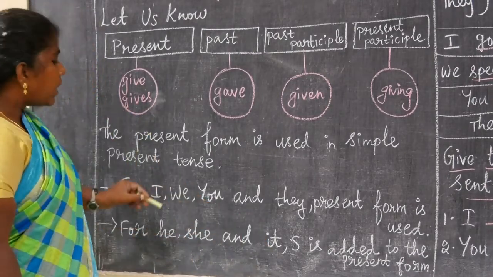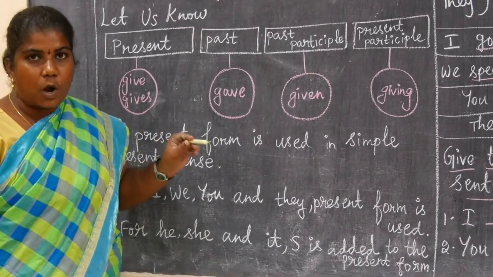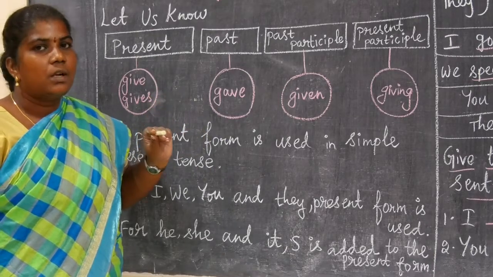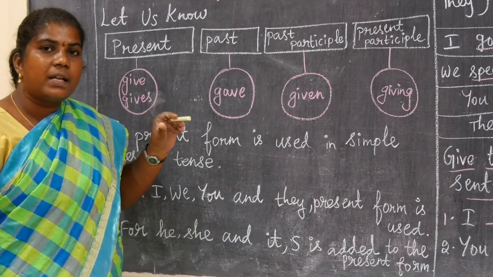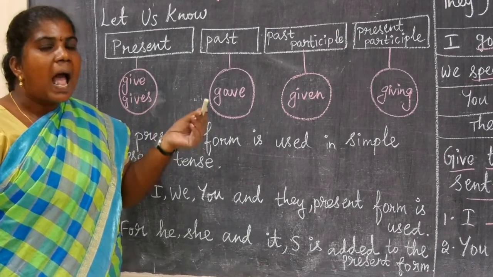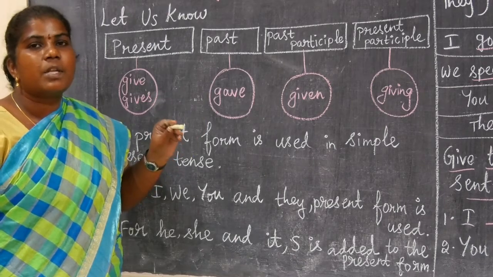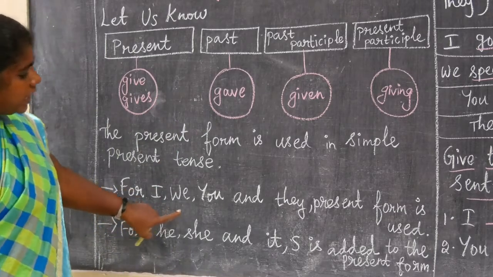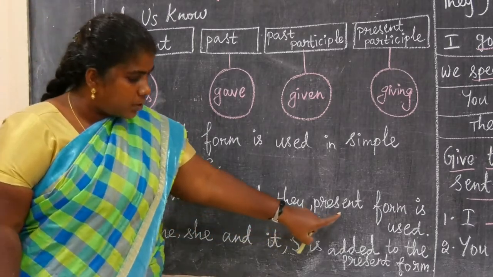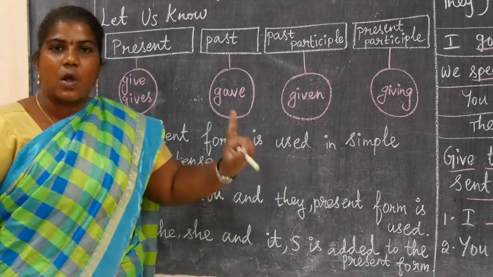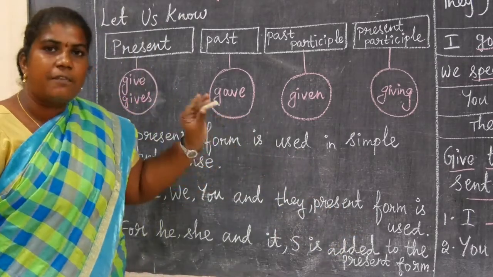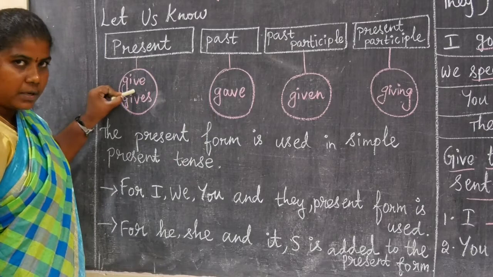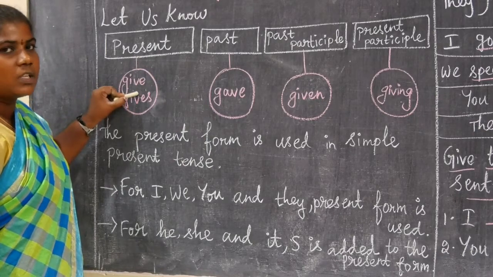First we focus on the pronoun, then we use the verb after the noun or the pronoun. At the beginning of the sentence we use the noun or pronoun. After the noun and pronoun we use the verb. Verb means action words. So for I, we, you and they we use the present form. The verb is not changed. Give means we use give only. I give, you give, we give, they give, no change.